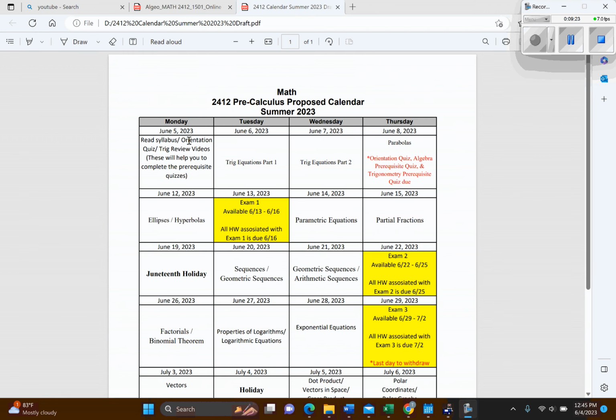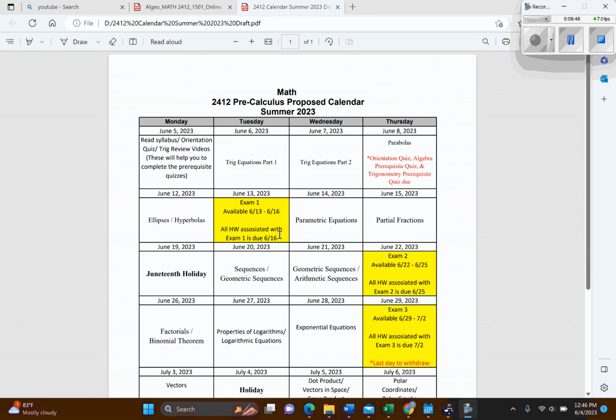And then starting here, the way I pace this calendar is as though this class were meeting in person. It's not, it's an online course, but this would be the pace that I would go if we were meeting in class 4 days a week during a normal summer session. So the only due dates that are firm are going to be the ones here that are highlighted.